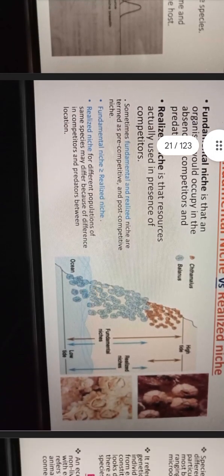Fundamental niche is that which an organism would occupy in the absence of competitors and predators. Realized niche is the resources actually used in the presence of competitors. So sometimes fundamental and realized niche are termed pre-competitive and post-competitive niches. Fundamental niche is always greater than or equal to realized niche. Realized niche for different populations of the same species may differ because of differences in competitors and predators between locations.